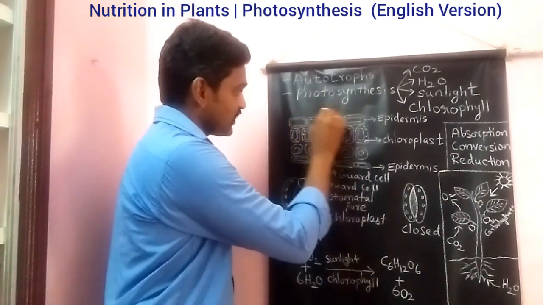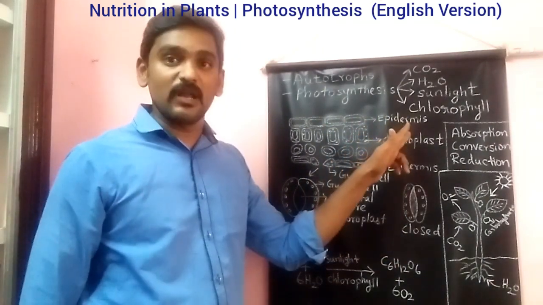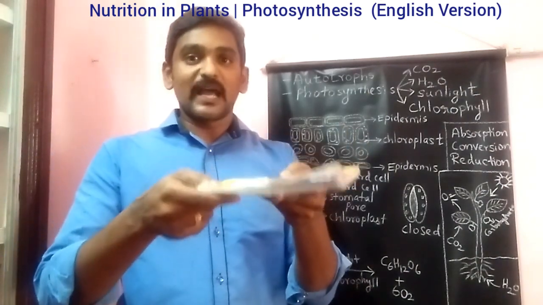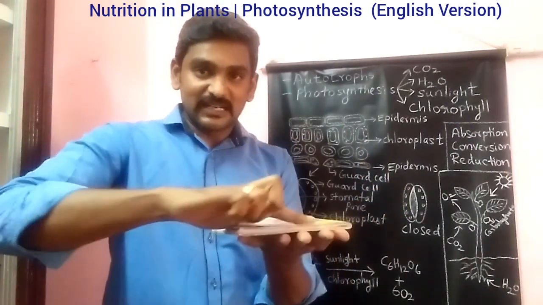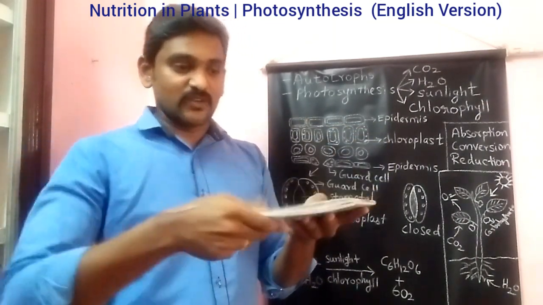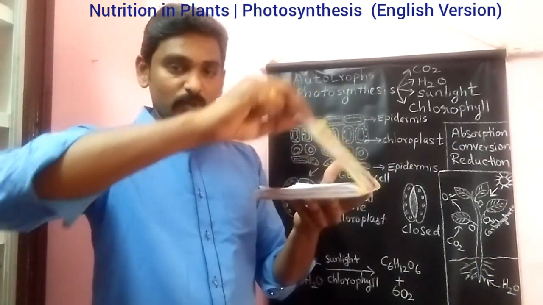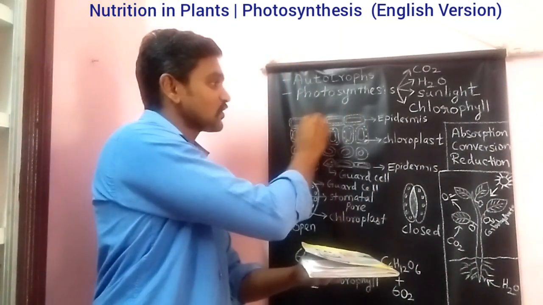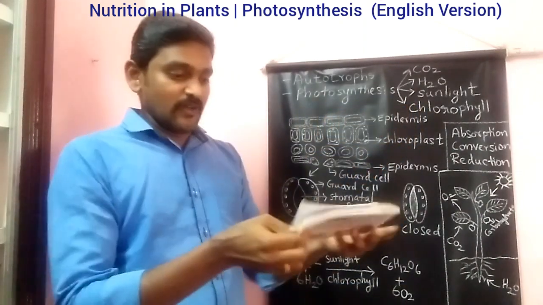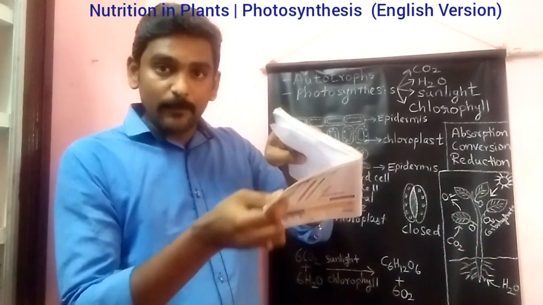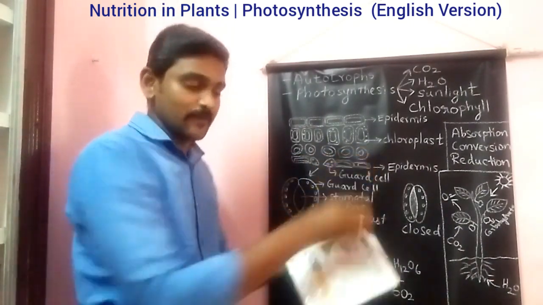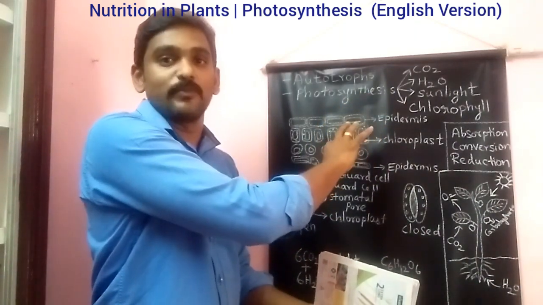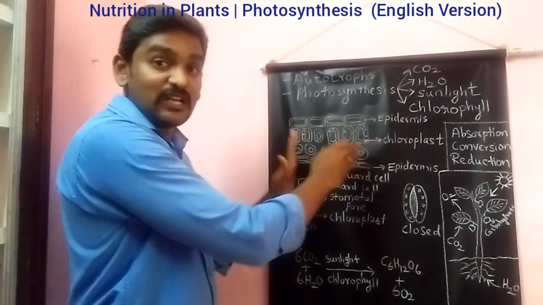The uppermost layer is called the epidermal layer. For better understanding, I can show you this notebook. Imagine this notebook as a leaf. This is a flat leaf, and you have done the cross section. After doing the cross section, the uppermost layer is the upper epidermal layer. See, these are the cells. These cells are called the upper epidermal layer, whereas the lower one is called the lower epidermal layer. In the middle you will have the mesophyll cells as well as xylem, phloem, all those things. So this is the CS of the leaf.